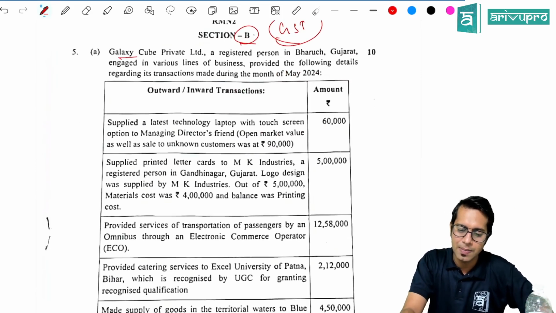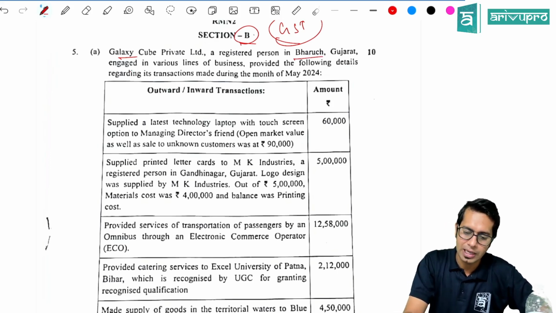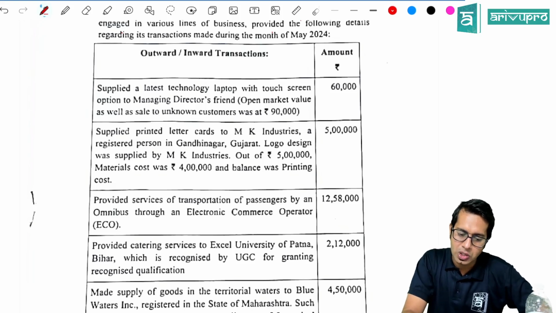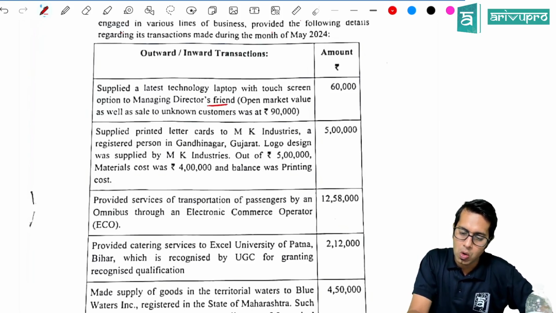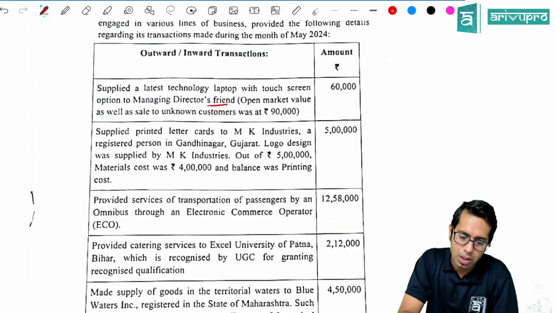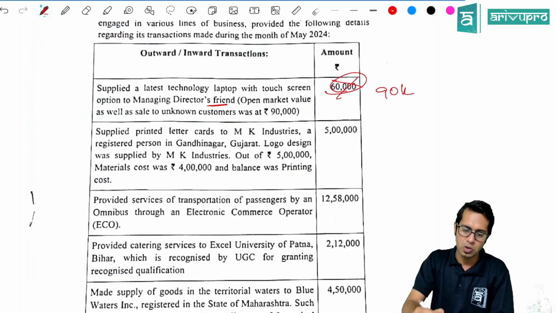Galaxy Club Private Limited, a registered person in Bharuch, Gujarat, engaged in various lines of business, provides you the following details of transactions of outward and inward supply. Supplied latest technology laptop with touchscreen option to managing director's friend. Open market value as well as sale to unknown customer is 90,000. So here the value of supply will be how much, sir? 90,000 rupees, not 60,000 rupees.